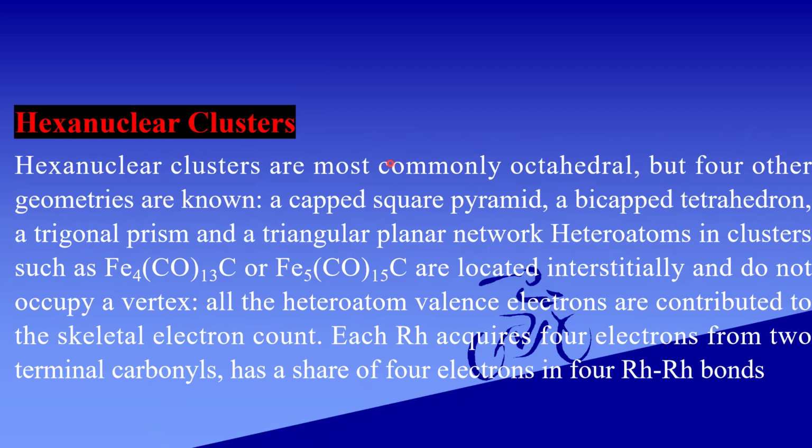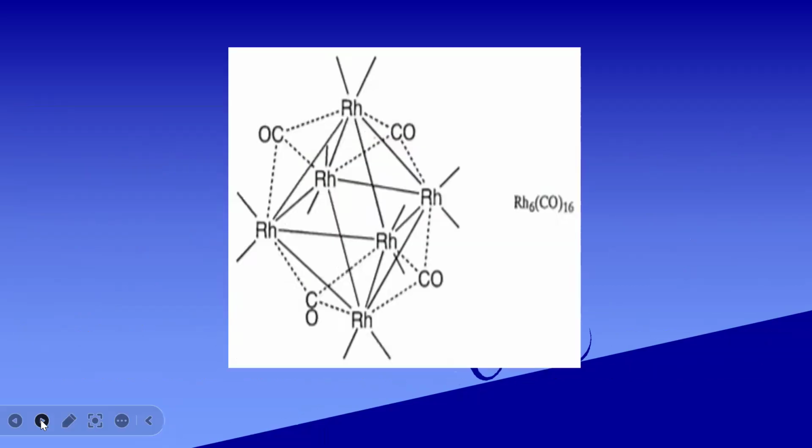All the heteroatom's valence electrons are contributed to the skeletal electron count. Each rhodium acquires 4 electrons from 2 terminal carbonyls, and has a share of 4 electrons in 4 Rh-Rh bonds.